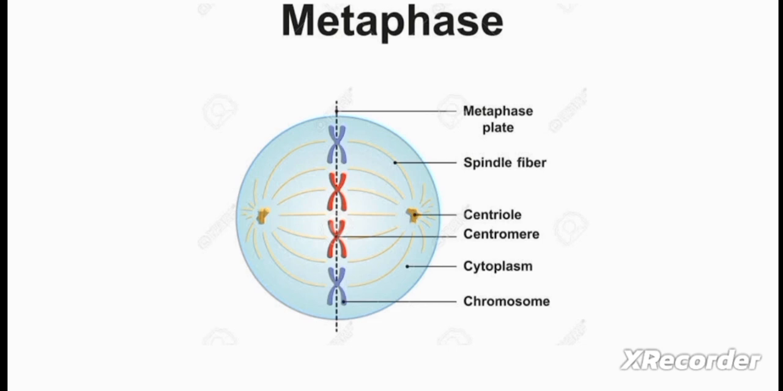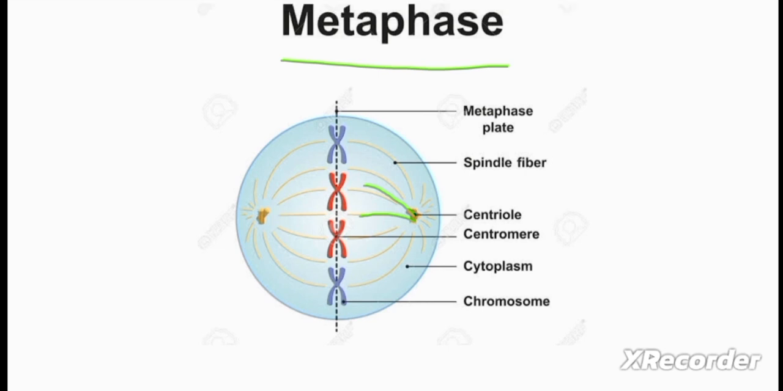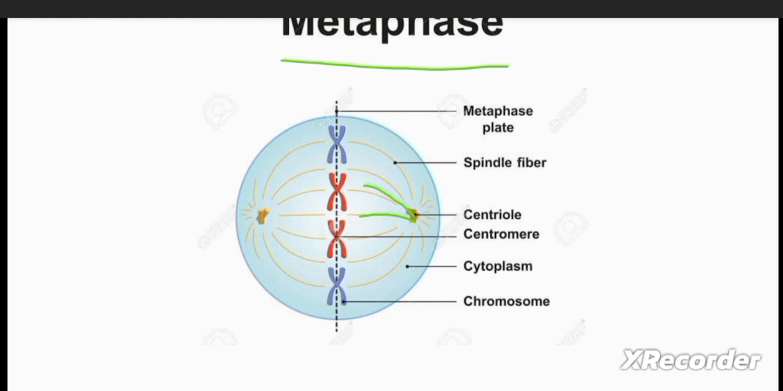So next the cell enters the metaphase. Here the chromosomes arrange themselves at the equatorial plate. You can see we are using spindle fibers. These are the spindle fibers. And in metaphase, the spindle fibers are attached to the kinetochore region of the chromosomes.